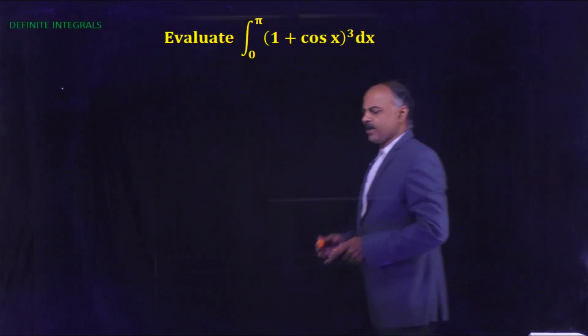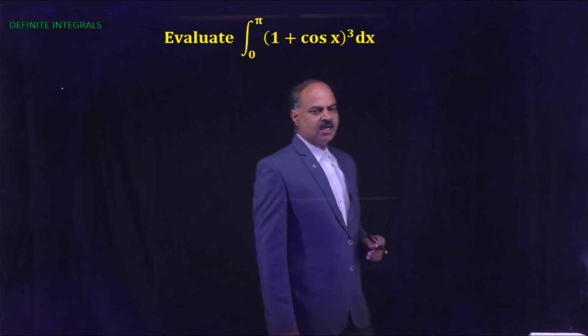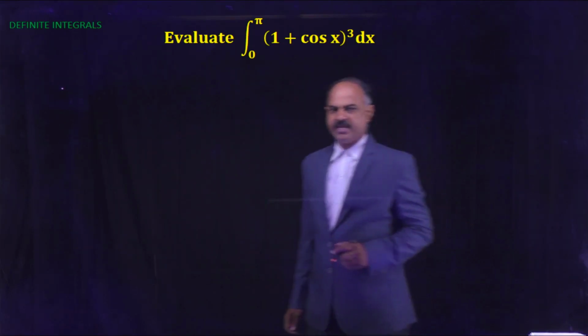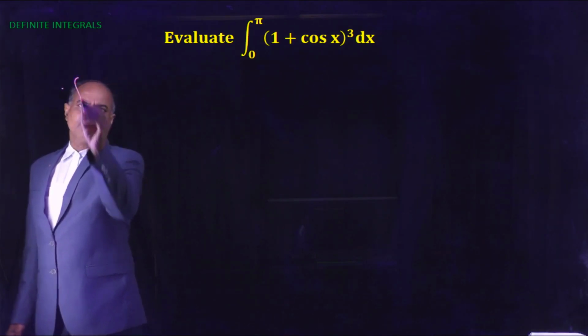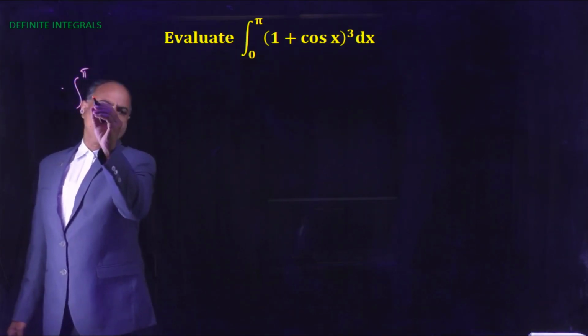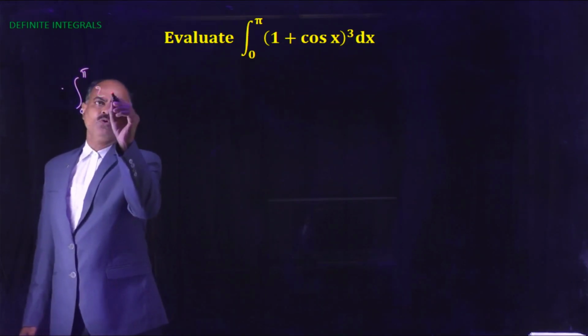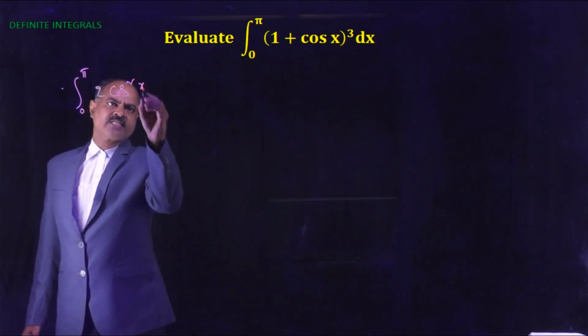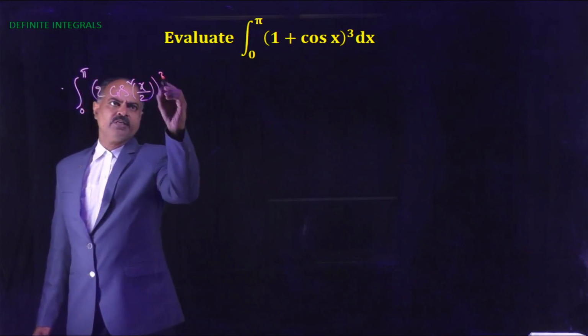Next problem, evaluate the integral 0 to pi of 1 plus cos x whole cube dx. Now, 1 plus cos x equals 2 cos square x by 2, so 2 cos square x by 2 whole cube into dx.